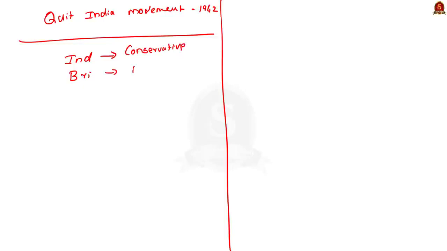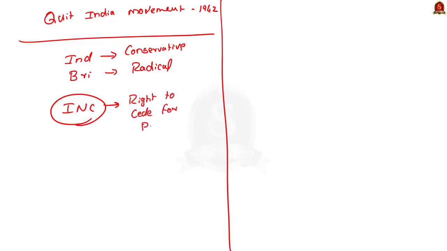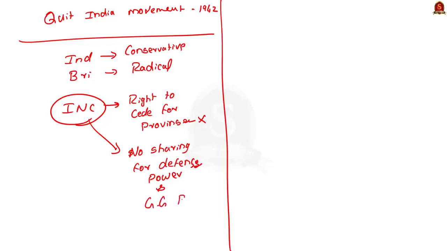The Indian National Congress specifically rejected the mission due to the following reasons. First is that the mission gave the right for the provinces to form a separate union. The INC thought this provision could lead to balkanization of India, so it opposed the Cripps mission. Again, the next is that the Indian National Congress opposed the proposals because there was no provision for the sharing of defense-related powers with Indians. Also, the proposal mentioned that the Governor General would continue to have the power. The INC just wanted the Governor General to act as a constitutional head. This was also the reason for the INC not accepting the Cripps mission.